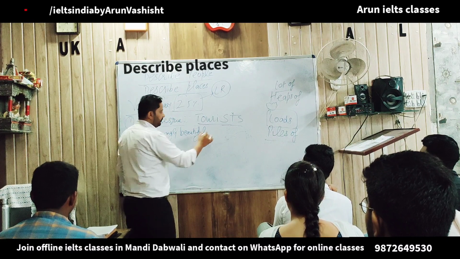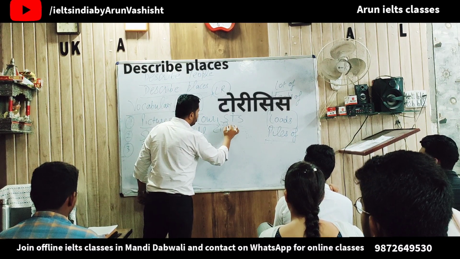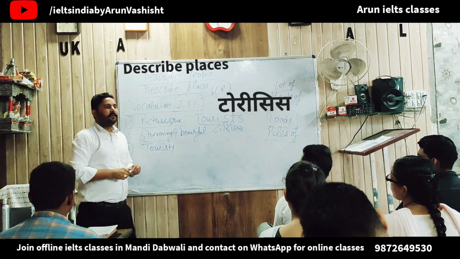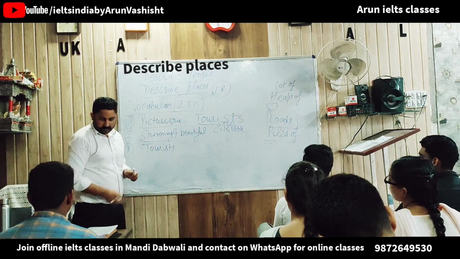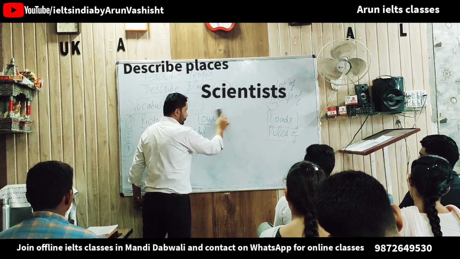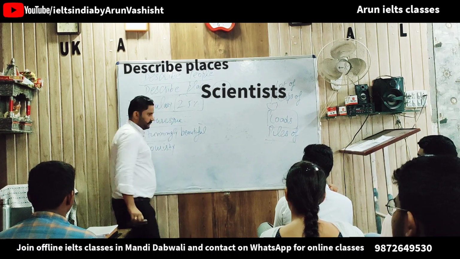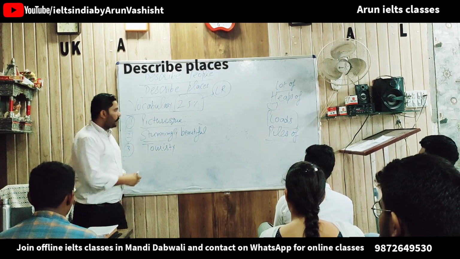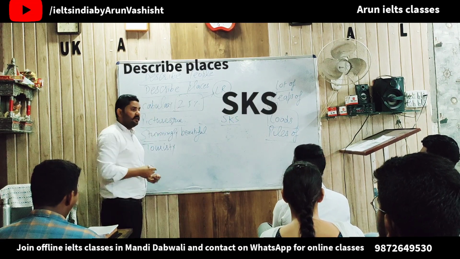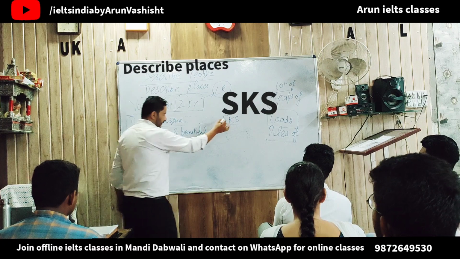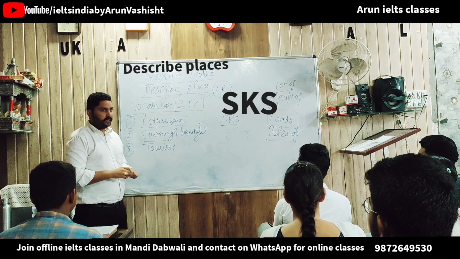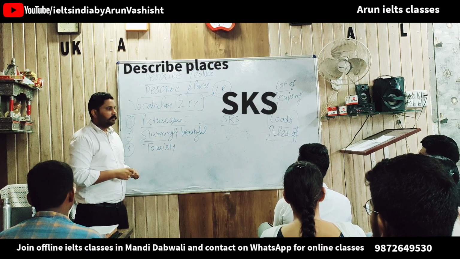India has several scientists. And in the same way, when a word ends with S-K-S, we can drop the K. For example, how many tasks are there in IELTS writing? Two tasks.